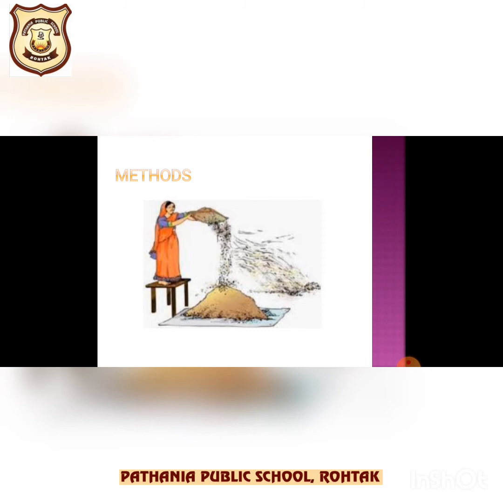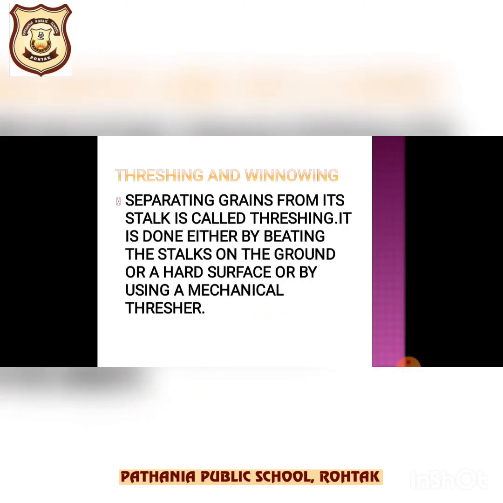So in threshing the grains are separated from the stalk. The threshing is a process जिसमें it is based on the fact that stalks of the crop plants and the chaff are soft materials, whereas the grains themselves are very hard. Being soft, stalks and chaff can be broken into pieces on beating, but the grains remain unaffected. So this is all about threshing, and the picture of a thresher is given in your book on page number 54.